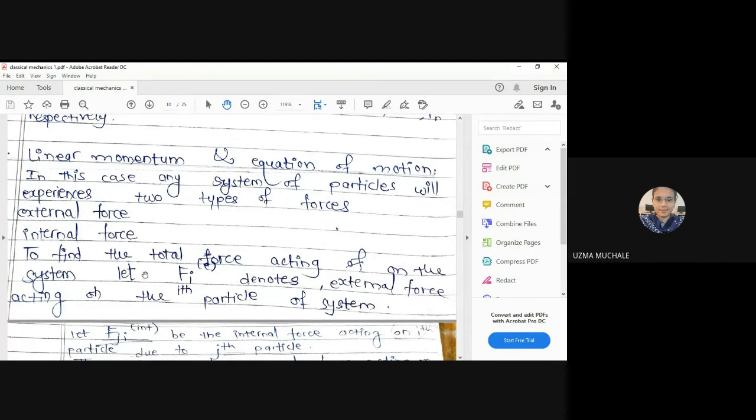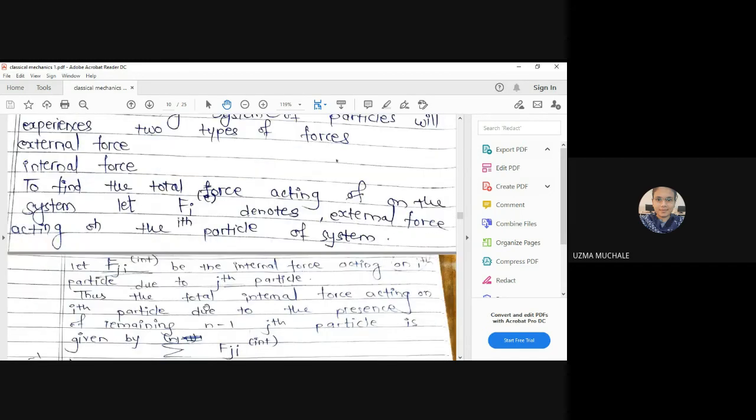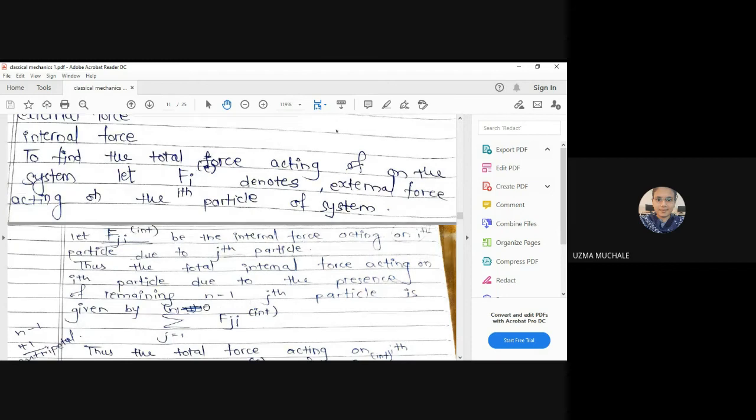To find out the total force acting on a particle, we can write Fi^(e) to denote the external force. Fi, and here it is E, and that is nothing but the external force acting on the ith particle of the system. How many particles do we have? N number of particles. Out of n particles, the force acting on every particle is external as well as internal. That is Fji internal force. That is the internal force acting on the ith particle due to the presence of the jth particle.